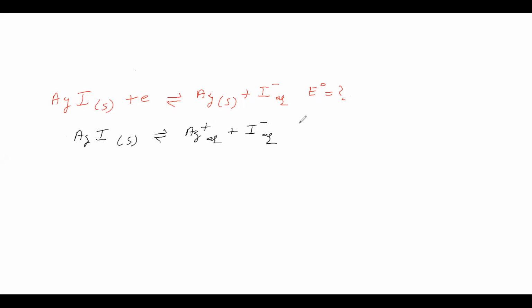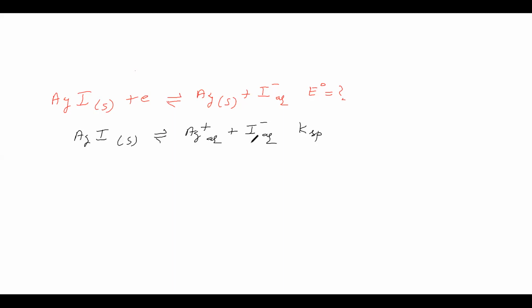It is the solubility product. The solubility product is given, and this value we know. They are asking for this E naught. Now let us compare this half reaction and this one. This is a half reaction because on the left side an electron is there. This one has no electrons on the left or right side. Therefore, it is the full reaction.